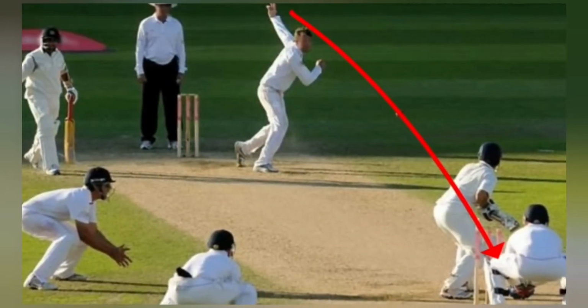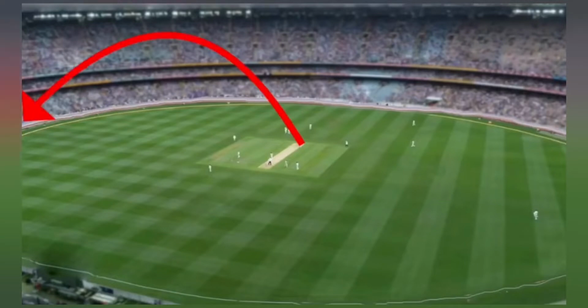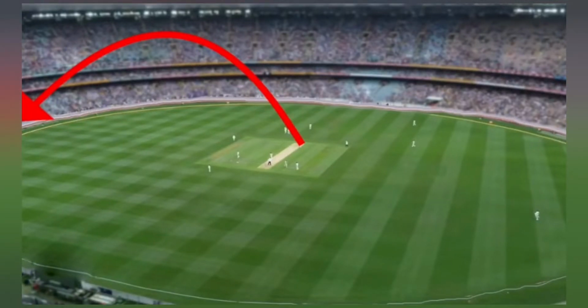The game of cricket is a good example. When we bat for a six, we notice that the ball follows a curved path as it crosses the boundary.